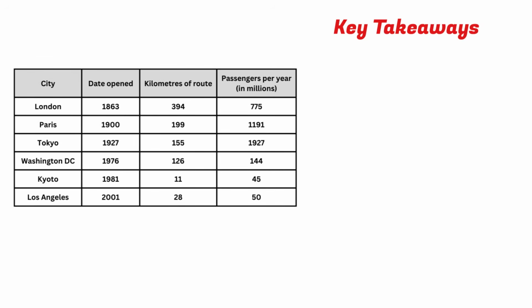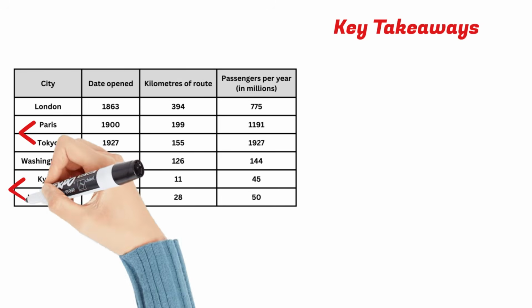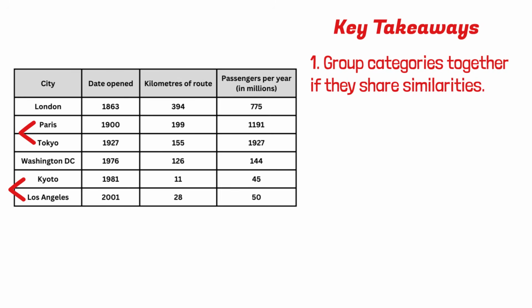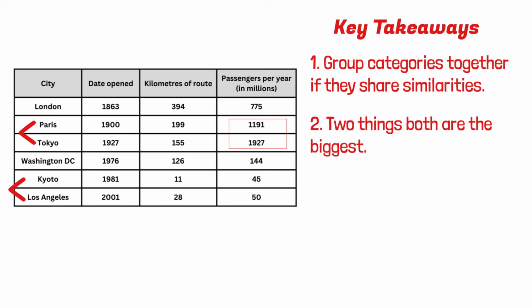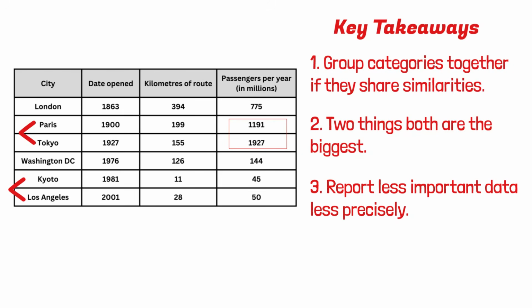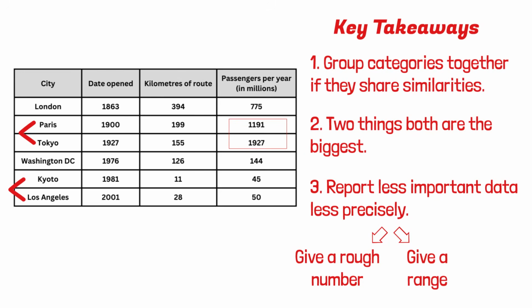And here are 3 useful tips that we've covered in this video that you can use to group data. First of all, you can group together 2 categories if they share some similarities. Secondly, you could say that something is the single biggest thing. But don't forget that you could also say 2 things, both are the biggest. This tip is extremely useful when there is a lot of data to report. Lastly, for less important data, we could omit it, or we could report it less precisely. We could do this by giving a rough number or giving a range.